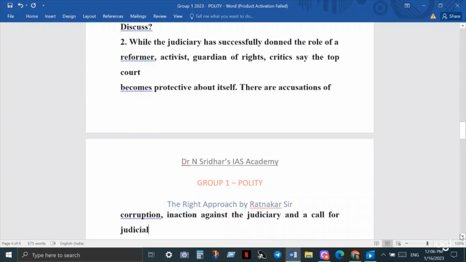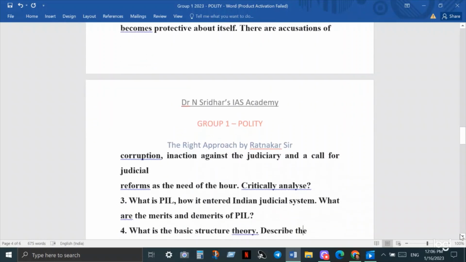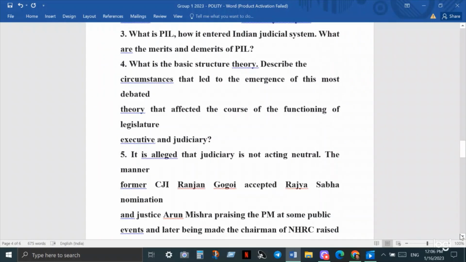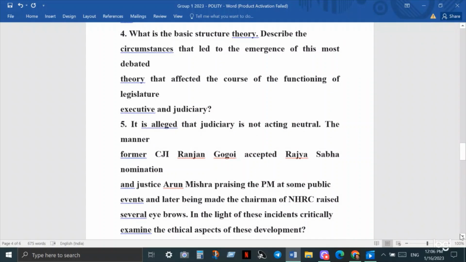Then the next question is about the role of the judiciary: the judiciary as a reformer, activist, and guardian of rights. They will ask you about judicial review. Then they will ask you about public interest litigation. Then they may ask you about the basic structure theory.